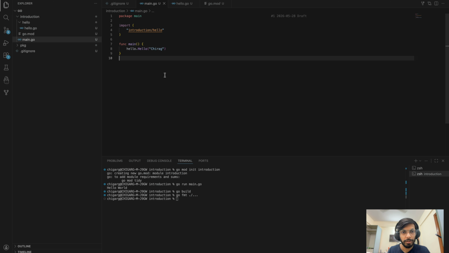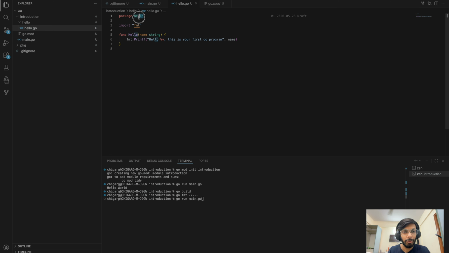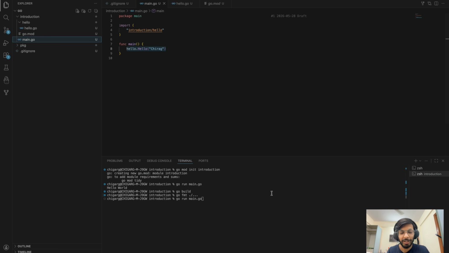Now when I run the file, hello. So why this way? Because the name is hello and it is exporting a function called hello. Probably not the best names, but that's okay. You can ignore that for now. And if I write go run main.go, hopefully it works. And yeah, hello Chirag, this is your first Go program. Great. So this is exactly what this is going to do.